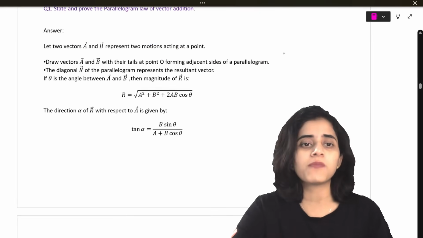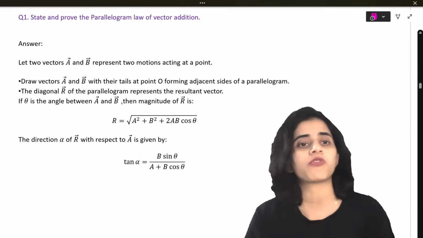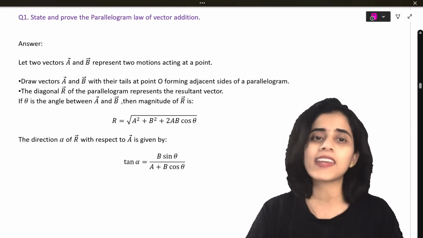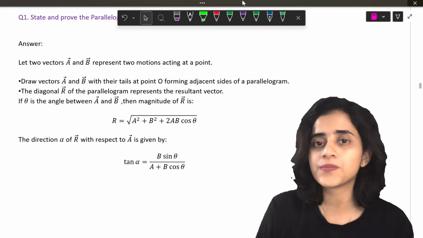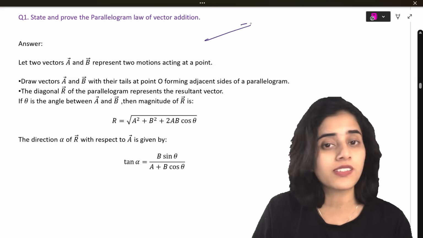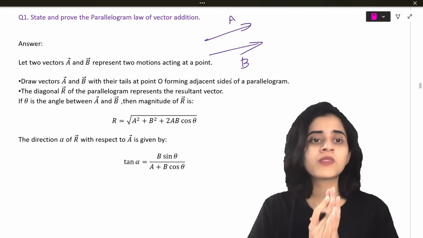Chapter 3, motion in a plane. State and prove the parallelogram law of vector addition. So two vectors A and B represent motion acting at a point. So this is A, this is B.